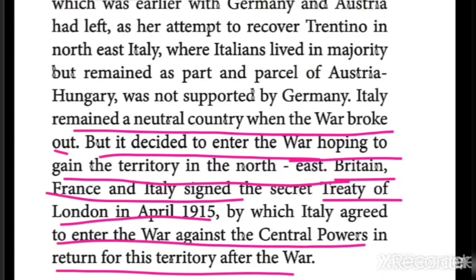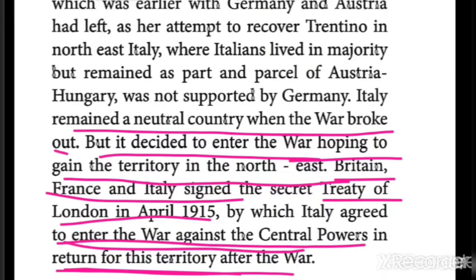After signing the Treaty of London in 1915, Italy agreed to enter the war against the Central Powers in return for this territory after the war. At least I can get the territory back. Trentino. Yes, that's my place.